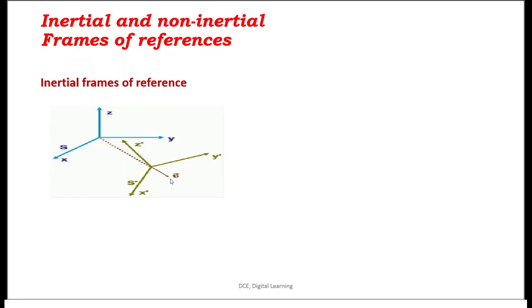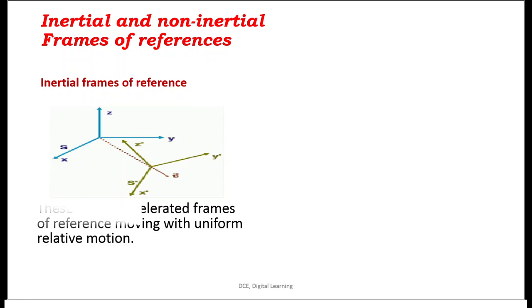So any frame of reference which is moving with a uniform constant velocity with respect to another frame of reference is called an inertial frame of reference. Look here. These are unaccelerated frames of reference moving with uniform velocity. A frame of reference which is not accelerating with respect to some other frame. For example, if a train is moving with a constant velocity with respect to the ground, we can say that it is an inertial frame of reference.